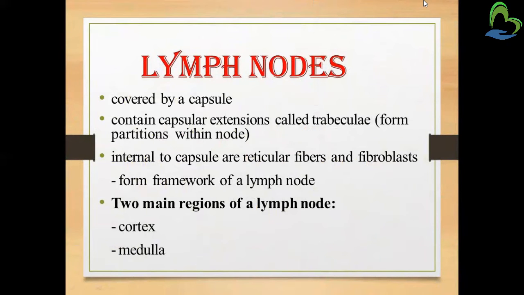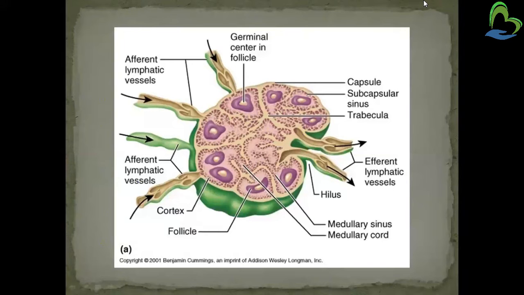Lymph nodes are covered by a capsule, which contains capsular extensions called trabeculae. Internal to the capsule are reticular fibers and fibroblasts. It is important to know that a lymph node has two main regions, the cortex and the medulla. You can see in the picture the cortex and the medullary sinus, or the medulla region. You can easily see these two regions, the cortex and the medulla.